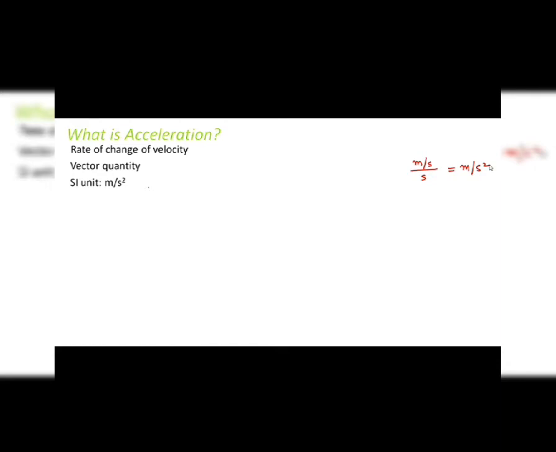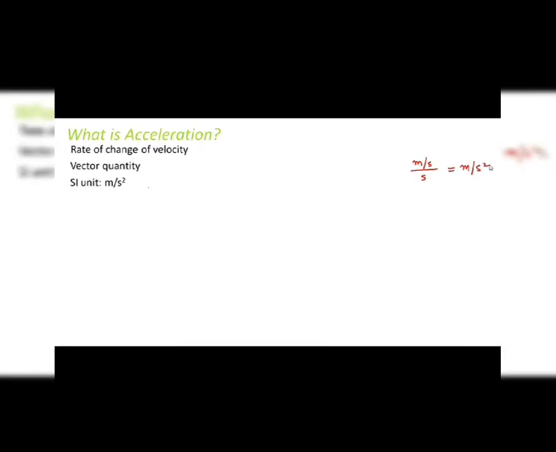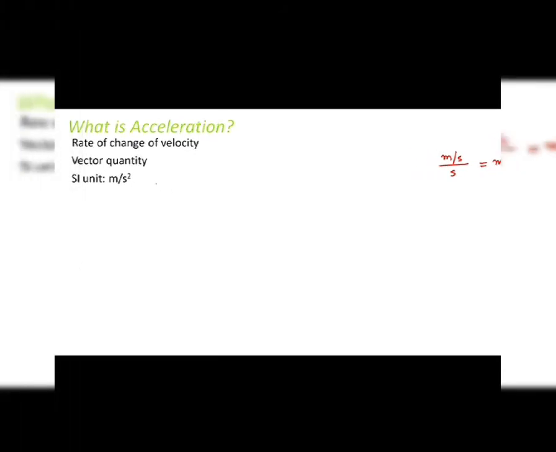Now, let's take an example of a car and say that initially the speed or velocity of the car is very slow, and then suddenly what happens? Speed increases, and after a few times again it increases further. See, while talking about velocity, sometimes we often use the term speed also, because speed and velocity both talk about the rate of change of position, but the only difference is that one has direction and the other doesn't. So even if sometimes I use the term speed, please don't get confused.